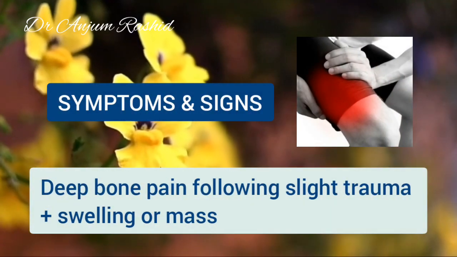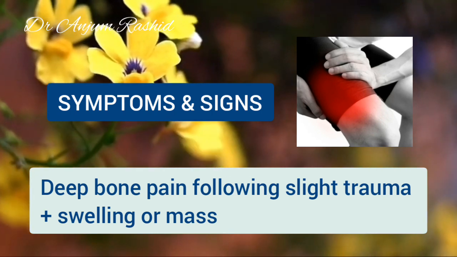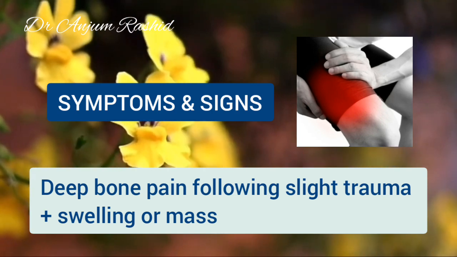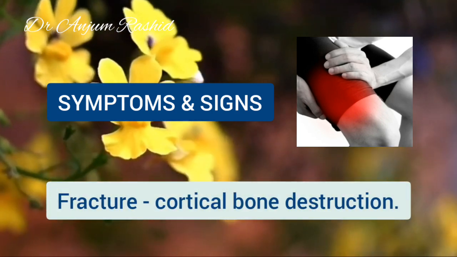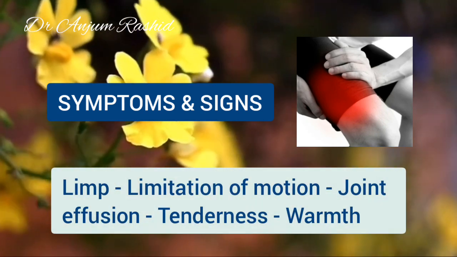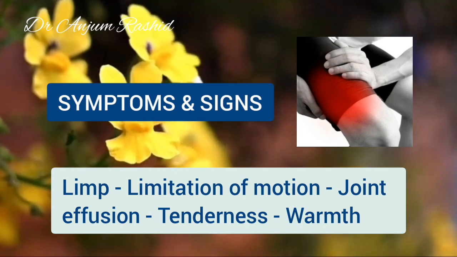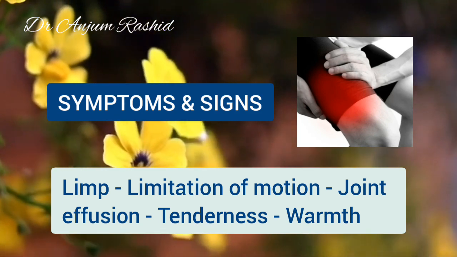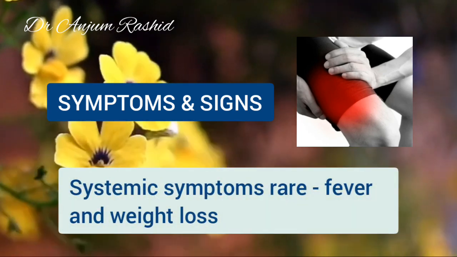The cardinal sign of bone tumor is pain at the site of involvement, often following slight trauma or sprain. There is also swelling or a mass formation. There may be fracture through an area of cortical bone destruction. Now, additional clinical findings may include limp, limitation of motion, joint effusion, tenderness, and warmth. Systemic symptoms such as fever and weight loss are rare.